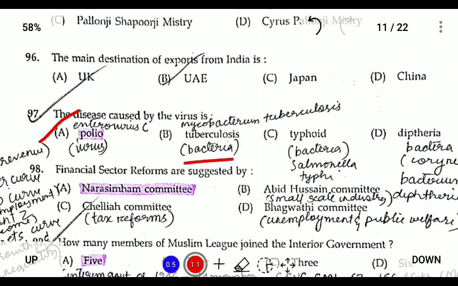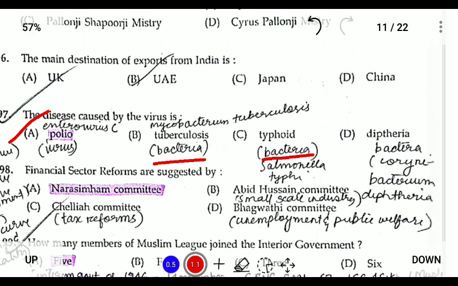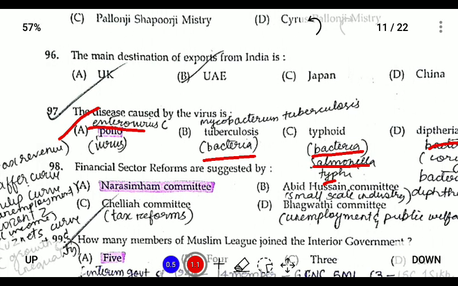Tuberculosis is caused by bacteria. Typhoid is also caused by bacteria, and diphtheria is also caused by bacteria. Tuberculosis is Mycobacterium tuberculosis. Typhoid is caused by Salmonella typhi, and diphtheria is caused by Corynebacterium diphtheriae, and polio is caused by enterovirus or poliovirus. So the answer is poliovirus.